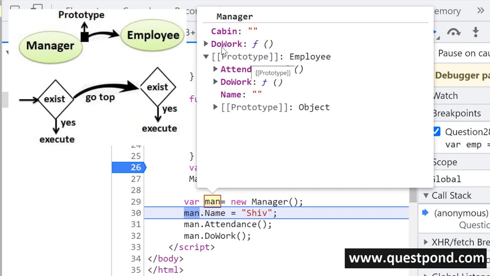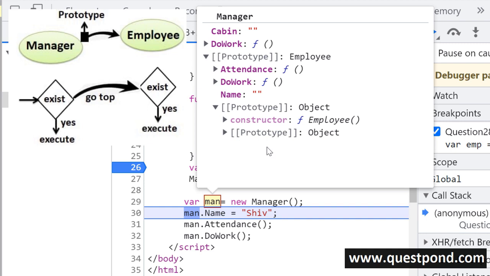And if there is any function, for example, let us say I put here one function called function one. If function one is not available inside manager, first it will try to search function one inside manager. If he does not get it, he goes to the top level object, employee prototype. He does not get it. And then he goes to the employee's prototype object. There also he does not get it. You can see the employee also has a prototype object. There also he does not get it. It will throw up an exception.